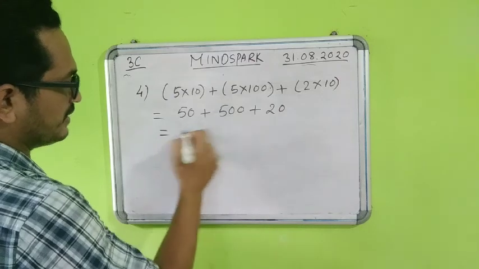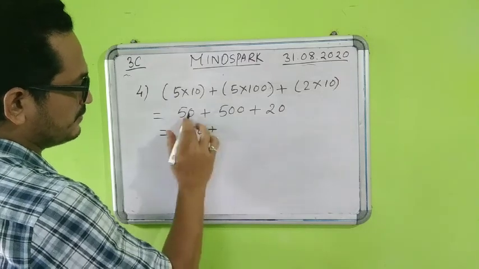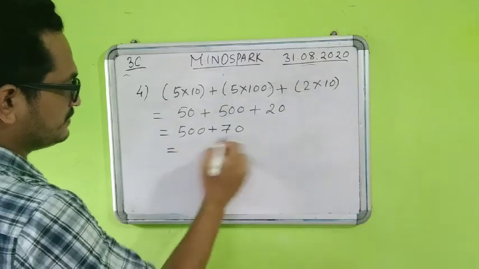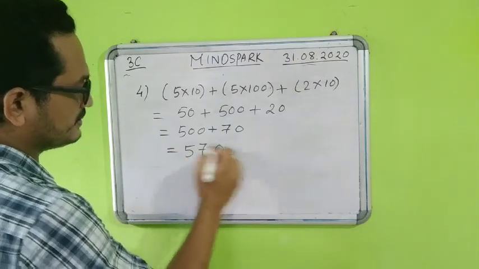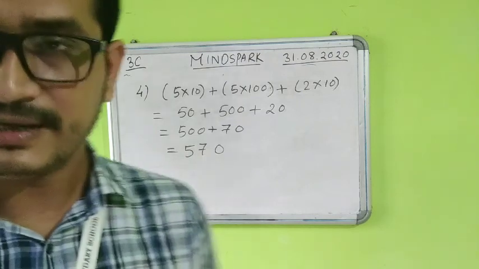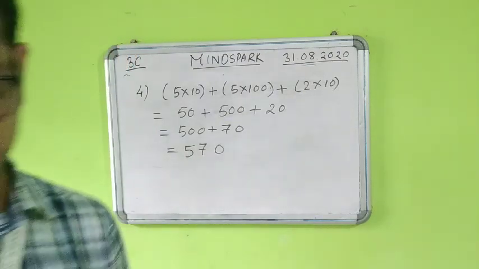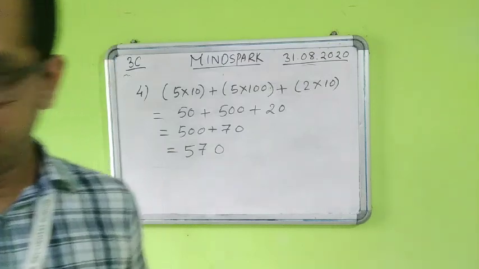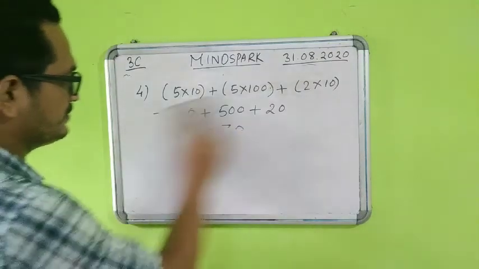Now let us add. 500 is the largest one. 50 plus 20, it will become how much? It will become 70. Now 500 plus 70, it will be how much? It will be 570. So it's a very easy question actually, but many of you have made mistakes in that one also. So that is question number 4. Now let us come to number 5.